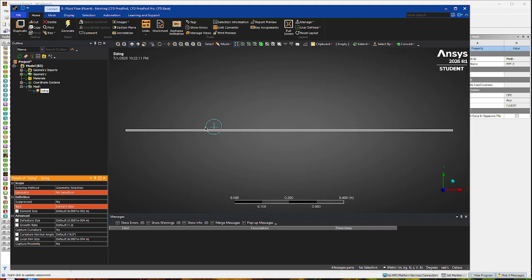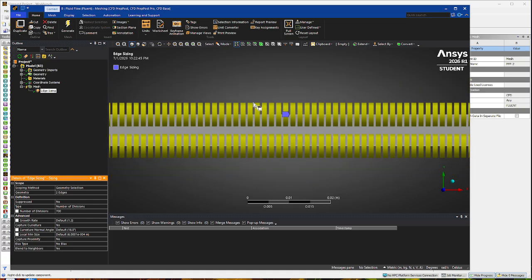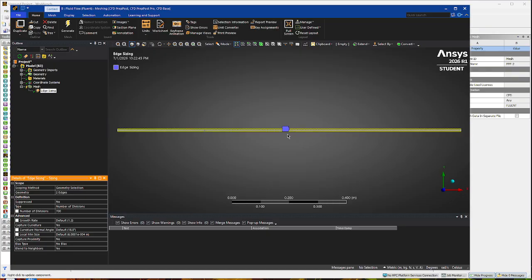For the geometry, we're going to select the top wall and the bottom wall, like that. So we're going to go to geometry, click Apply. And you're going to see these little circular cylinders here. So instead of doing element size, we're going to do number of divisions. For number of divisions, I put, I think it was 700. So it's these little lines, and it's just going to make your mesh really fine. You could do more, like let's say you could do 1,000.